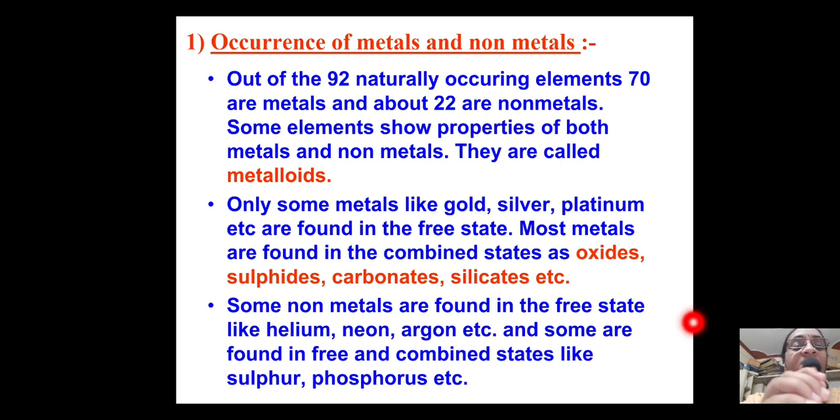Children, there are almost 92 naturally occurring elements, out of which 70 are metals and 22 are non-metals. Few of them have the properties of both of these, so they are called metalloids. Few metals like gold, silver, platinum, and a few non-metals like helium, neon, argon, which are in the gaseous state also. So only these we find in the free state. Many of the metals and non-metals are in the combined state. That means we find them in the compound form, right?